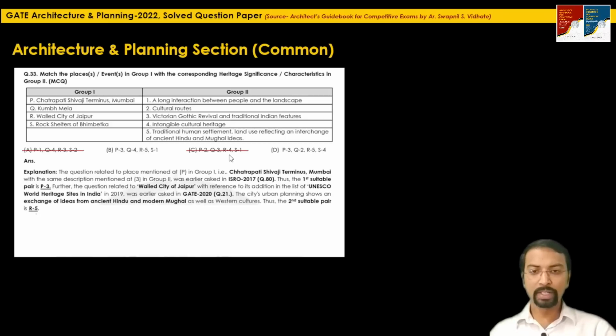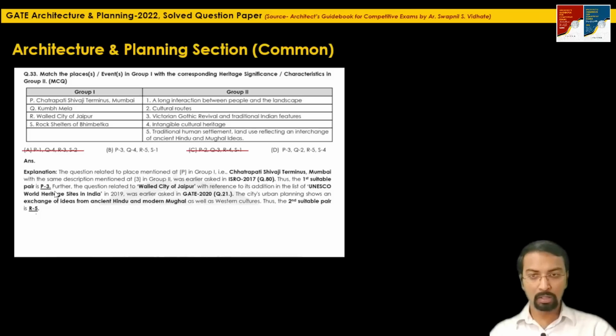this walled city of Jaipur, this question is related to the UNESCO World Heritage Sites in India, which this walled city of Jaipur was added as a UNESCO World Heritage Site in the year 2019. The question based on this was asked in GATE 2020, question 21. This city's urban planning shows an exchange of ideas from ancient Hindu and modern Mughal as well as Western cultures.